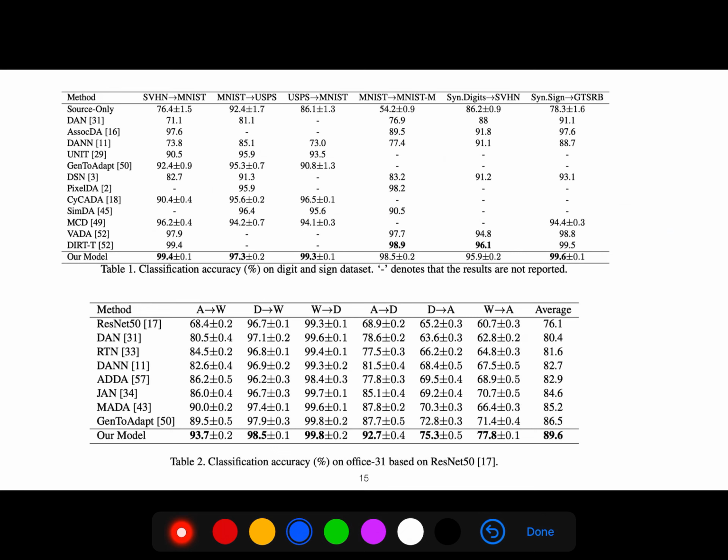So if you go from different source to different target, you have these very high classification accuracy. But classification accuracy of Office 31 on ResNet is, for example, from this source to this target, a little bit lower.